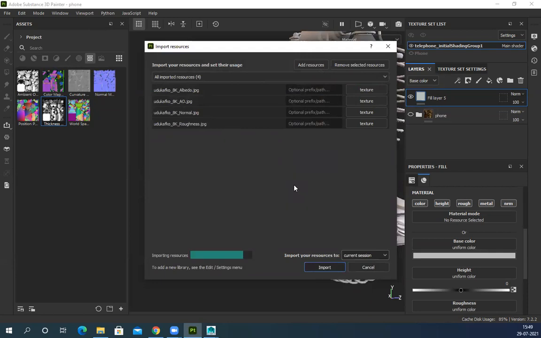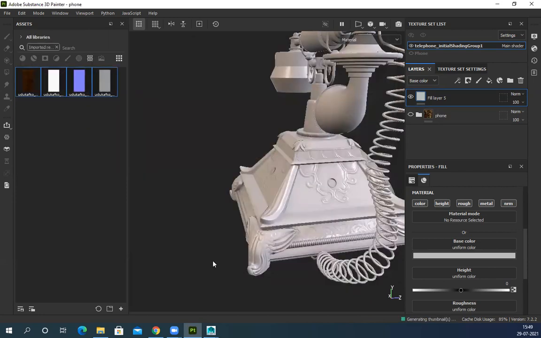Because you can rotate the layers also. That option function is also there. So height is not there, metal is not there.